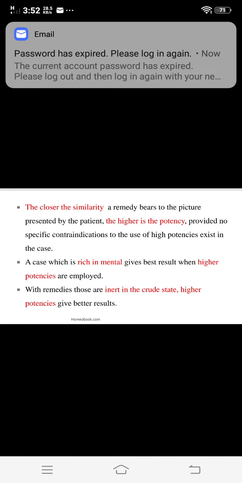So do all of you understand regarding the dose and the repetition of the remedy, or any difficulty regarding this dose and repetition? Yes, all of you understand. Yes, ma'am. So we will shift towards the next point, the potency.